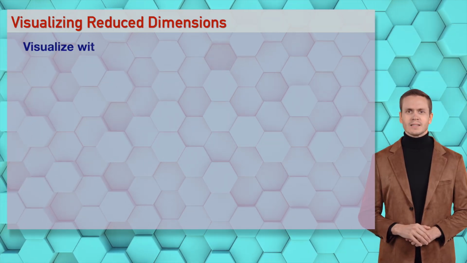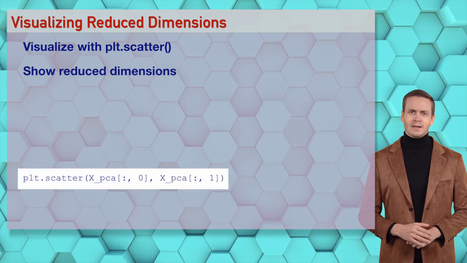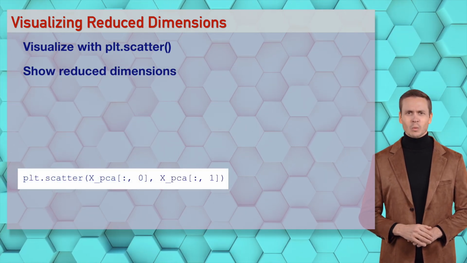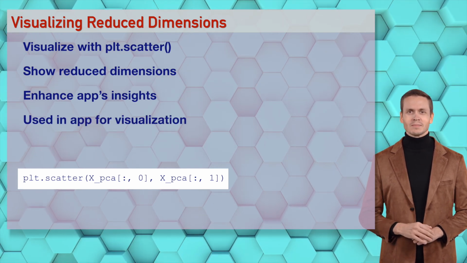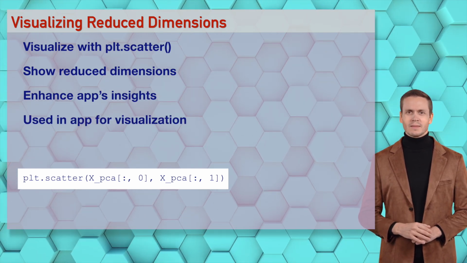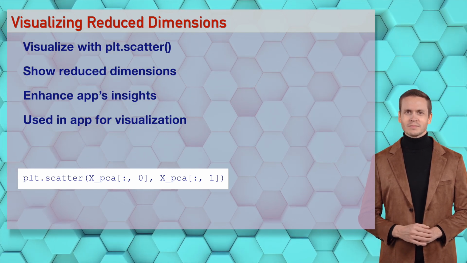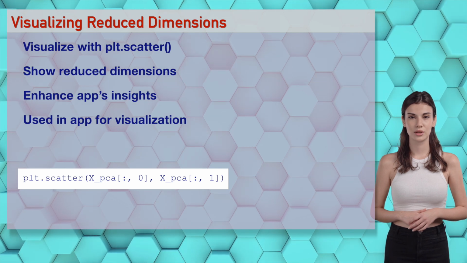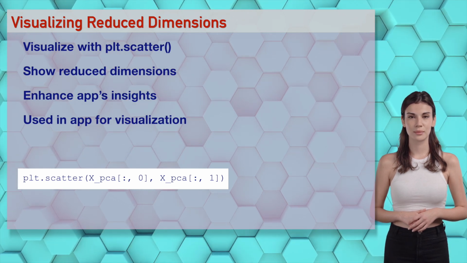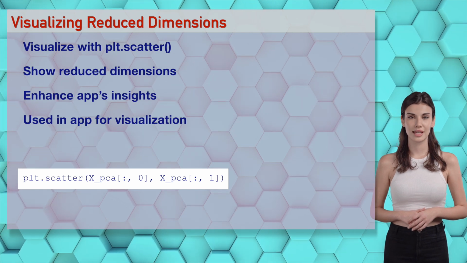Wizards, plt.scatter(X_PCA[:, 0], X_PCA[:, 1]) visualizes reduced dimensions like a sexy plot for Sophia, showing AI data. It's a visualization party, let's drop this code beat. You're plotting my heart, Ethan. Wizards, visualizing reduced dimensions shows app reduction. Try it in our demo, it's like painting reduced data with passion.